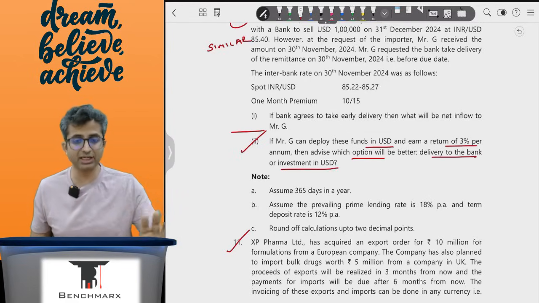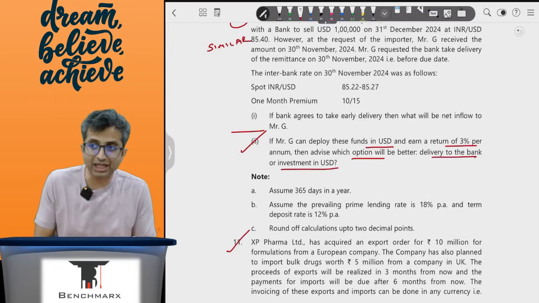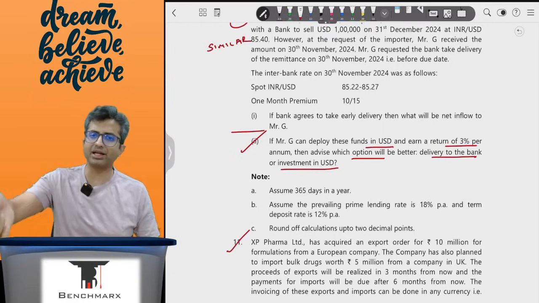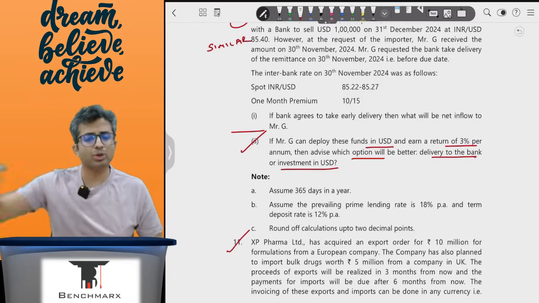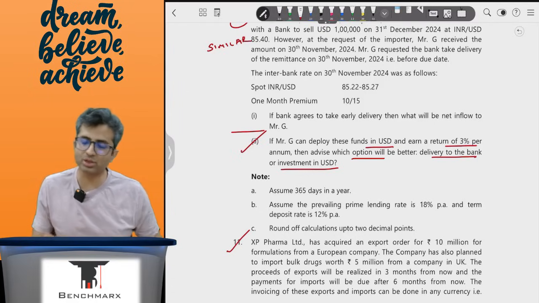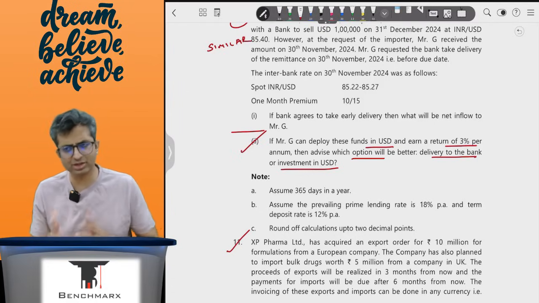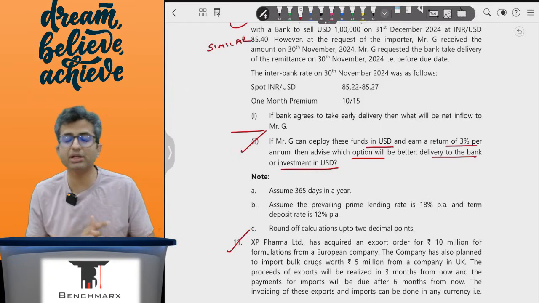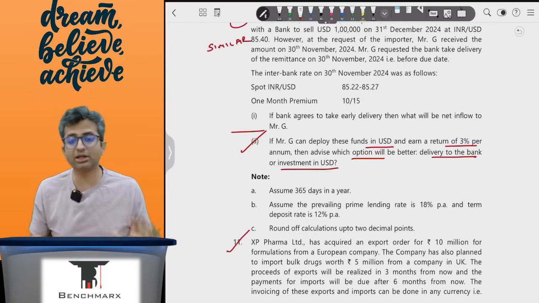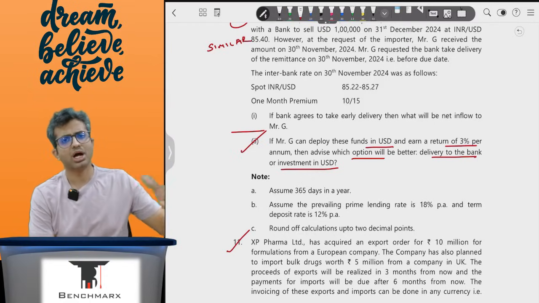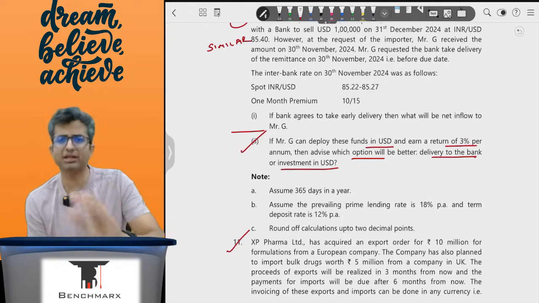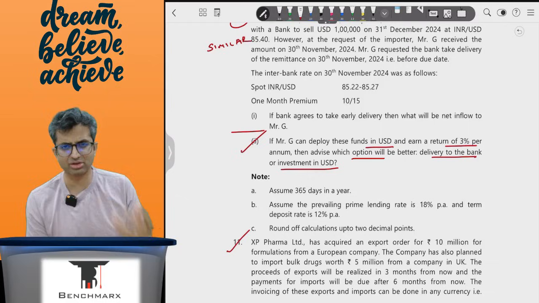It is like saying that if you get the dollars, one option is you go to the bank and take early delivery, in which case you will have to deposit the rupees that you get in INR. You will find the cash flow in INR after doing the early delivery. Compare it with if you don't take the early delivery from the bank and you take the money from your client and deposit in the US and then do the original transaction, then what will you get?